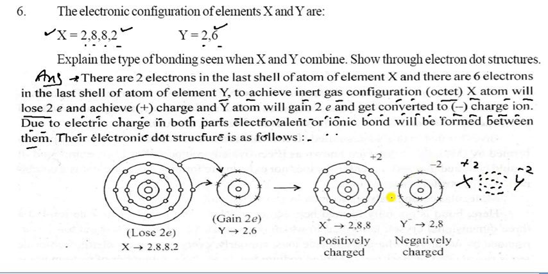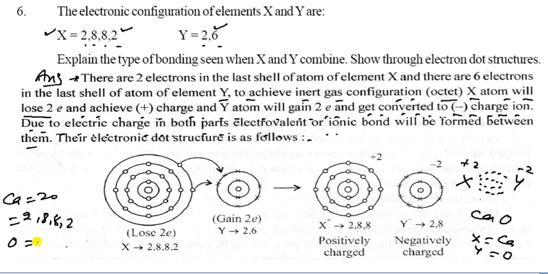So it is an example, and that example is calcium oxide. X is calcium and Y is oxygen. As you know, calcium is 20, and the electronic configuration is 2, 8, 8 and 2. So that is the calcium. And what about oxygen? Oxygen is 8 and it is 2 and 6. So that is the calcium oxide molecule. So you have to write in this sense.